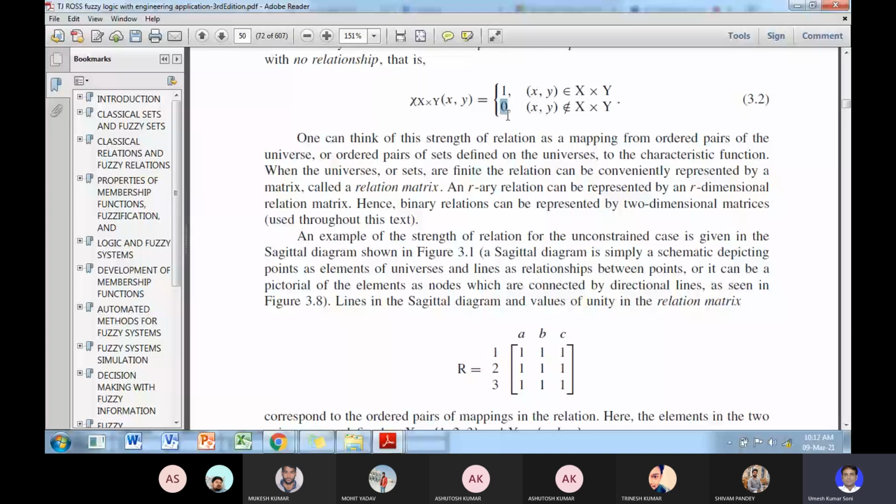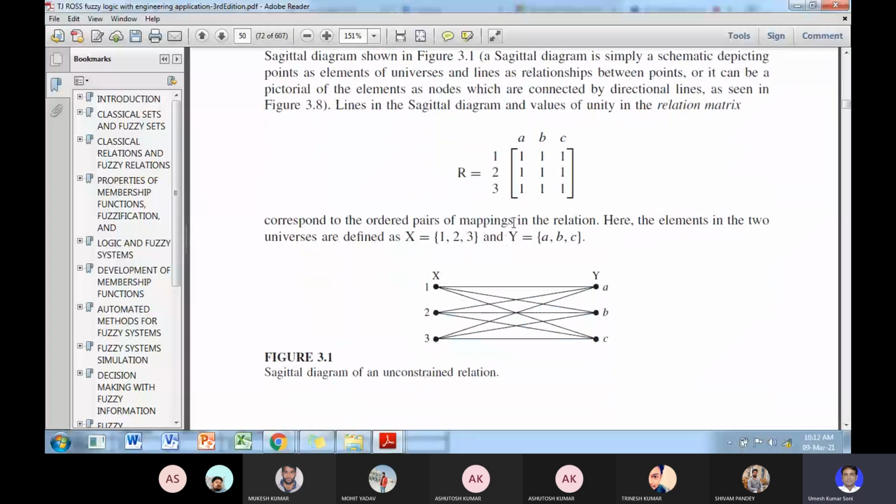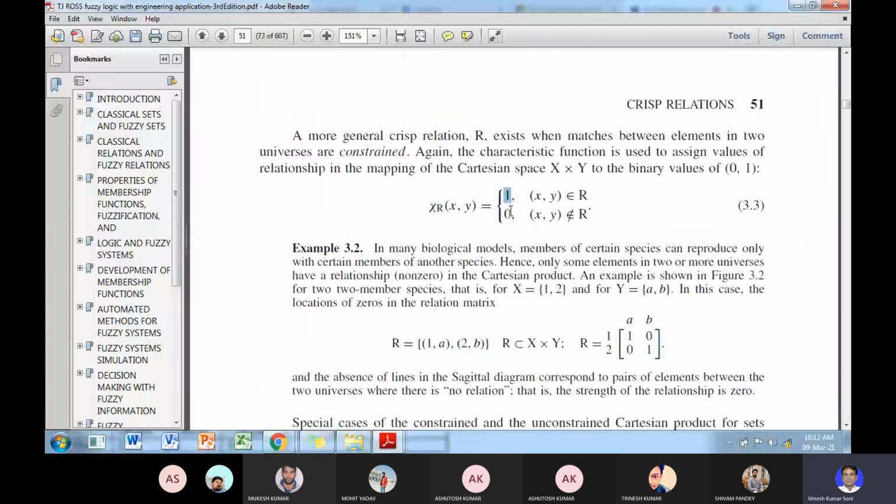Okay, so this is the crisp relationship, where we only deal with whether the relationship is 1 or 0, while in the fuzzy relationship, the relationship may vary between 1 and 0.